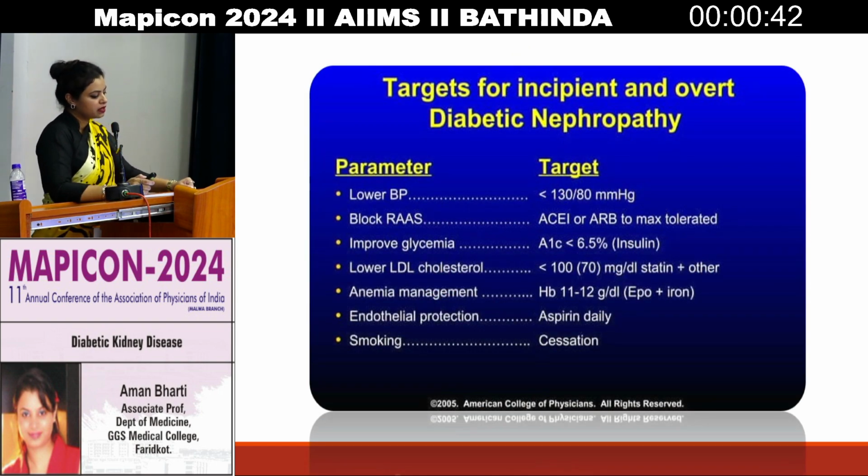So the targets for incipient and overt diabetic nephropathy: we need to lower the blood pressure to less than 130/80 mm Hg. We need to block the RAS by using ACE inhibitors or ARBs at maximum tolerated doses. Then we need to improve the glycemic state, targeting HbA1c less than 6.5% by using insulin injectables, lower the LDL levels to less than 100, and manage anemia, targeting hemoglobin between 11 and 12. We can use erythropoietins plus oral agents as well. For endothelial protection we use aspirin, starting daily, and smoking should be stopped.